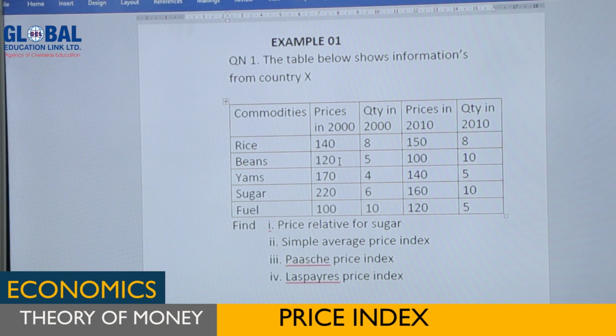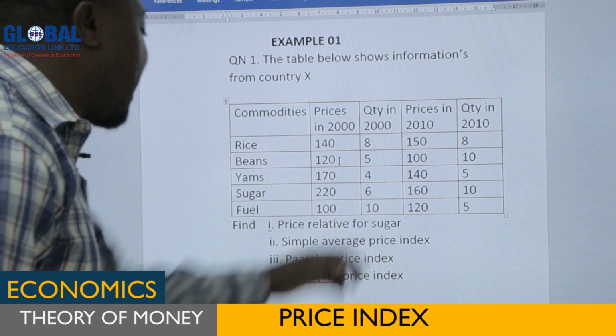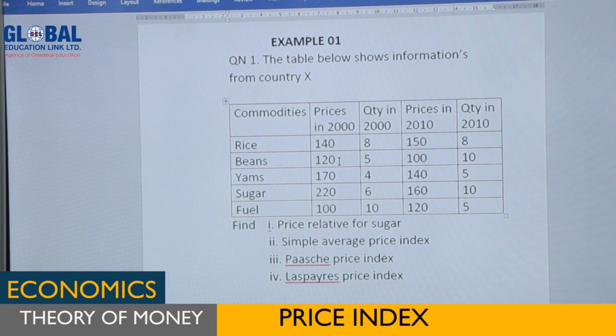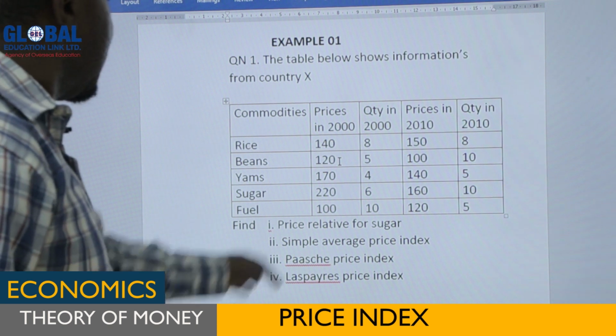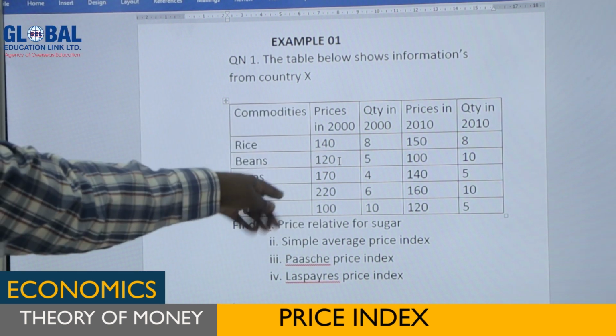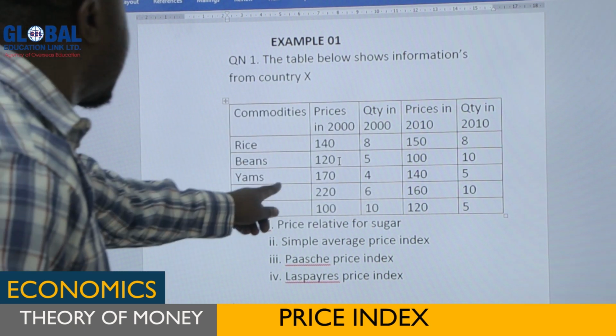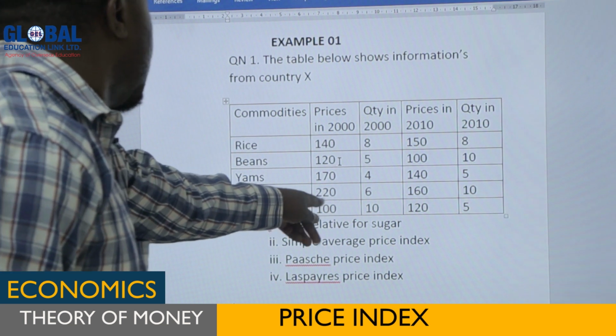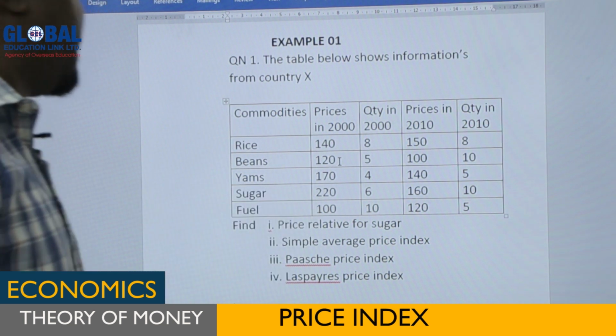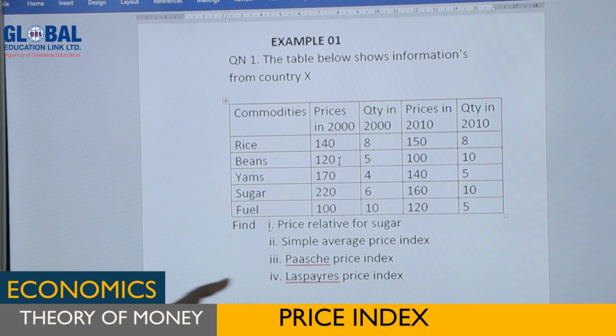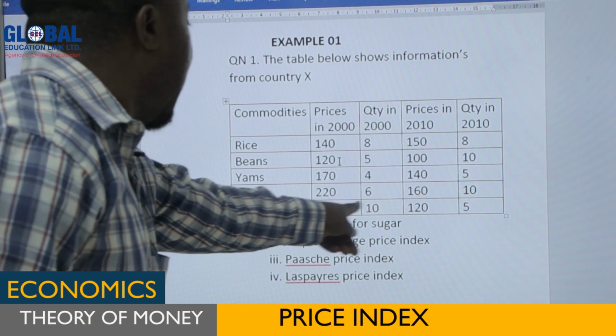For the first case, price relative for sugar, we said price relative is equal to Pn over Po times 100. Recall what we did. For sugar, 2000 is the base year and 2010 is the current year. Here 220 is the price in the base year, while in the current year we had 160.